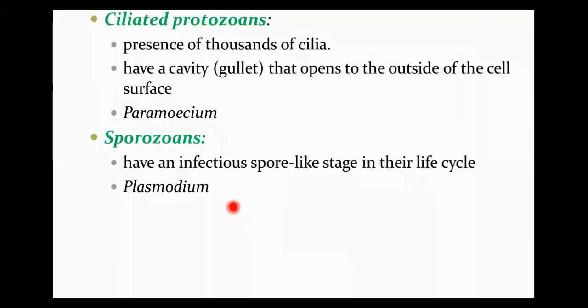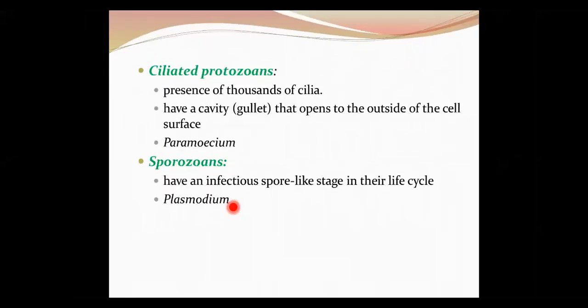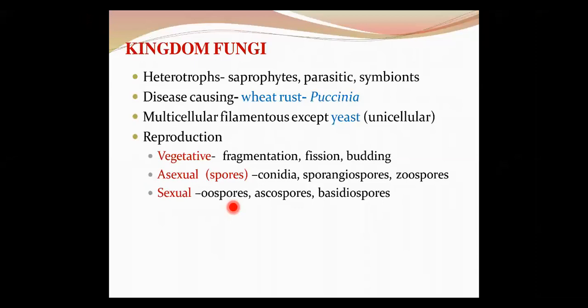The last group is sporozoan. These organisms have an infectious spore-like stage in their life cycle. They include Plasmodium as a very good example, which causes malaria. So we have now completed the four groups under the protozoans.